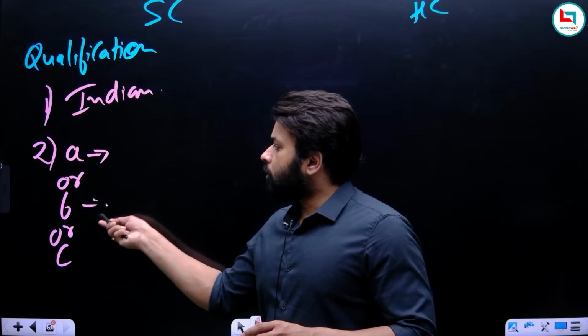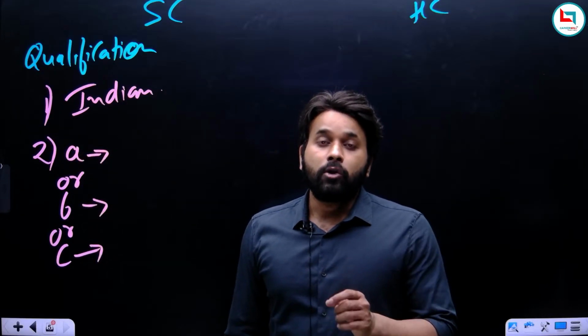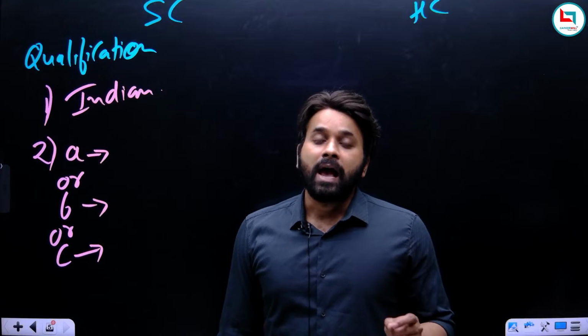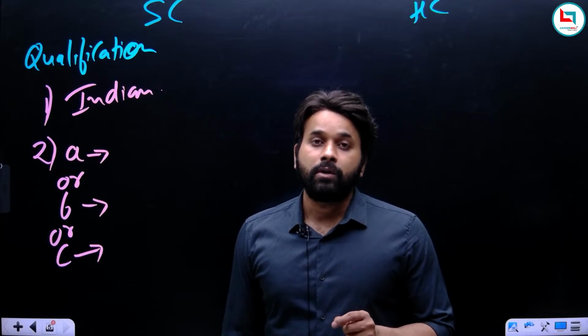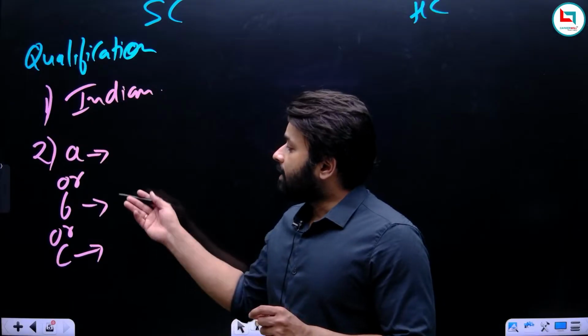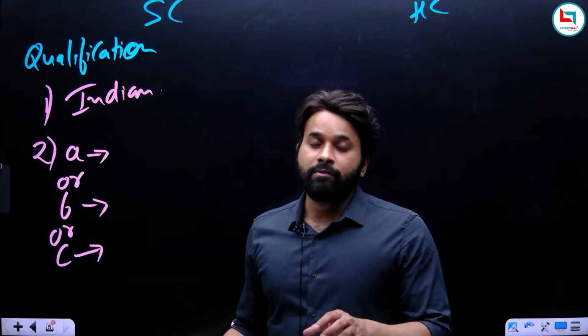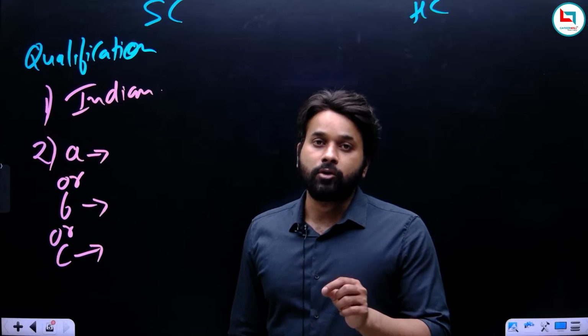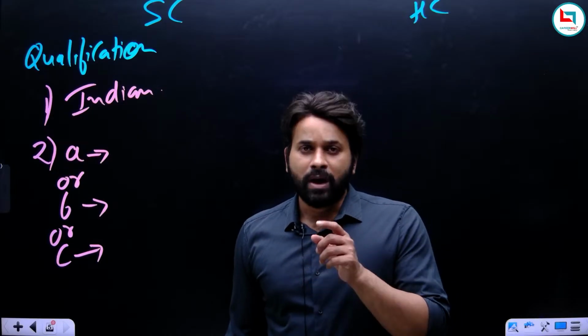What should be common in all these three? The knowledge of law, because we cannot make any random person a judge of Supreme Court. Obviously he must have the knowledge of law. So either it's A or B or C, and all three should have one thing in common: knowledge of law. Now we have to identify those three persons who have the knowledge of law.